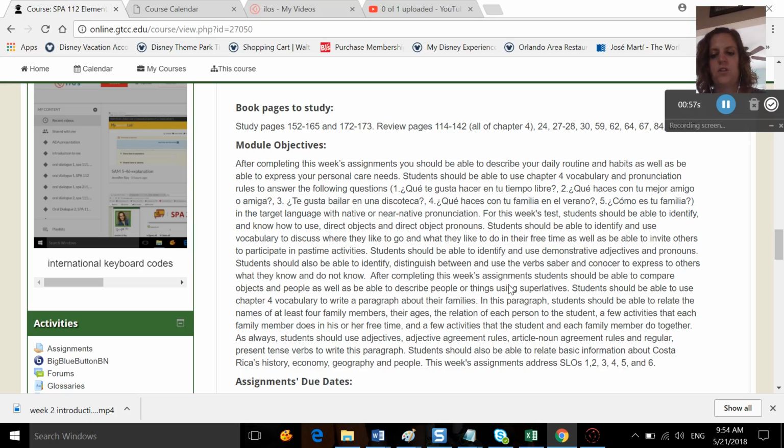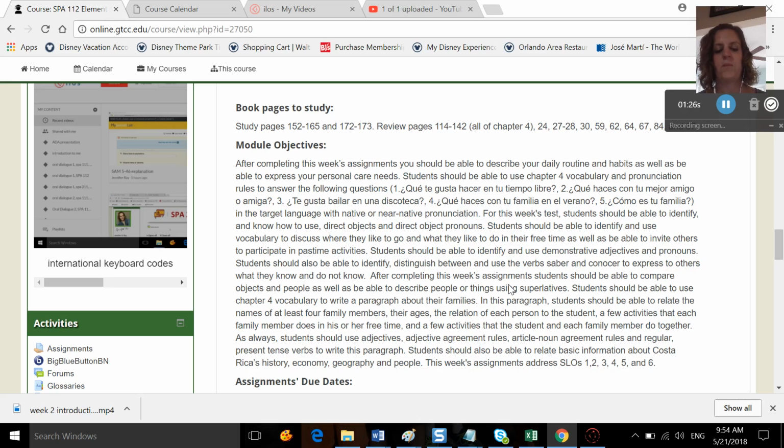So for this week's test, students should be able to identify and know how to use direct objects and direct object pronouns. You should be able to identify and use vocabulary to discuss where you like to go and what you like to do in your free time. You should also be able to invite others to participate in pastime activities. You should be able to identify and use demonstrative adjectives and pronouns. You should also be able to identify and distinguish between and use the verbs saber and conocer to express to others what you know and don't know.